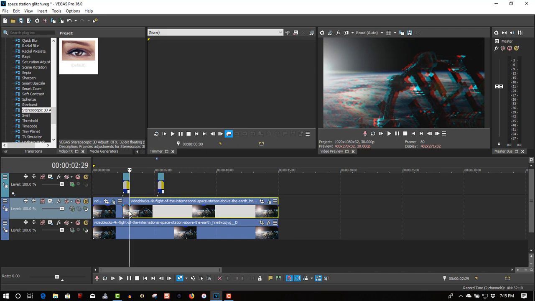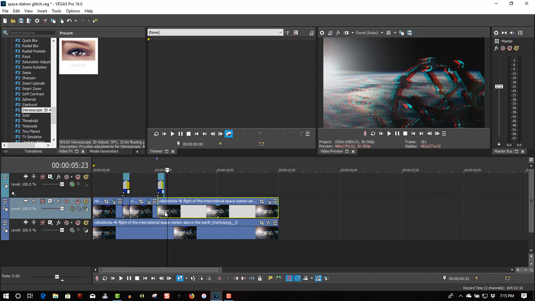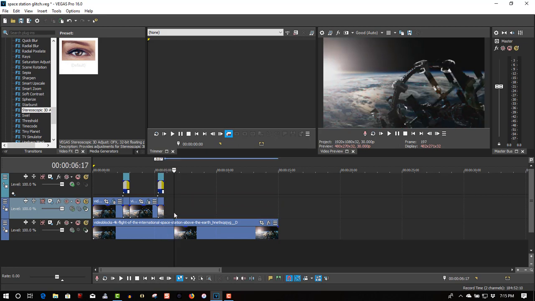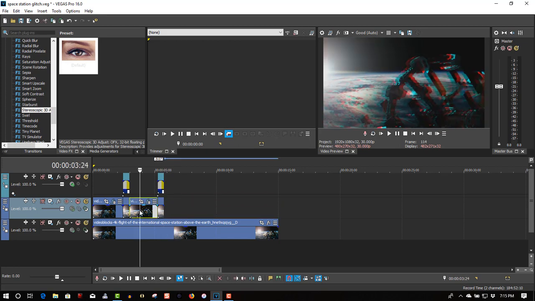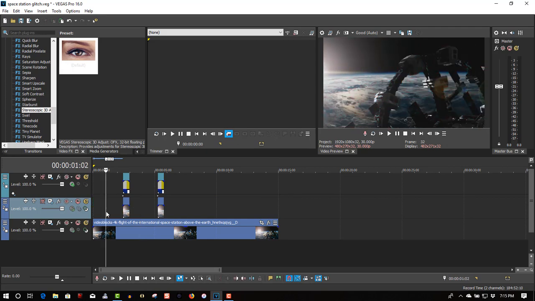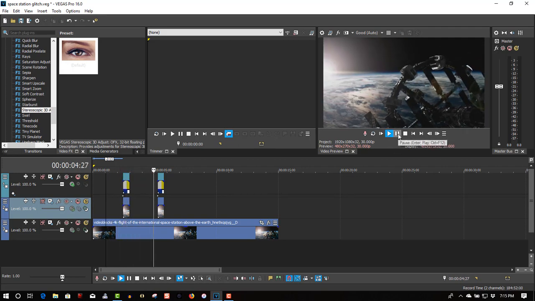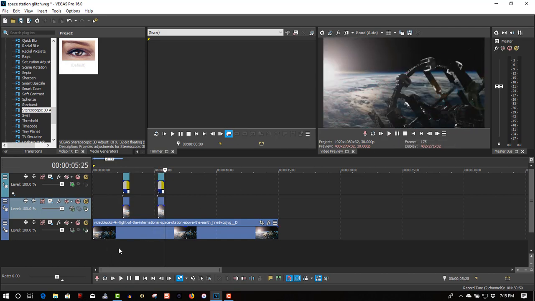I'm doing this with one hand, that's why it's a little slow. So delete the excess. So put it back. Video glitches nicely. And you can add a sound effect in there too to make it look a little more cool.